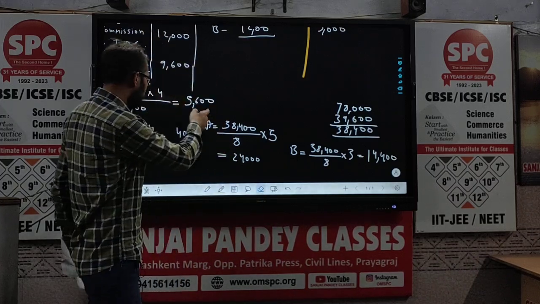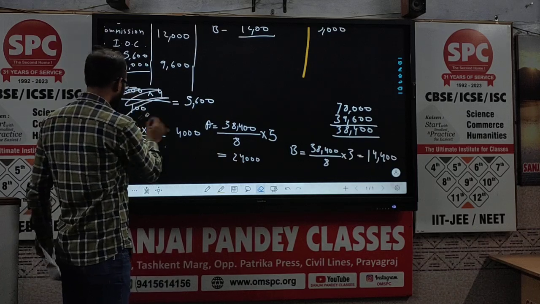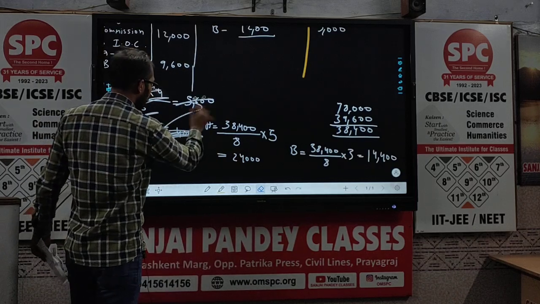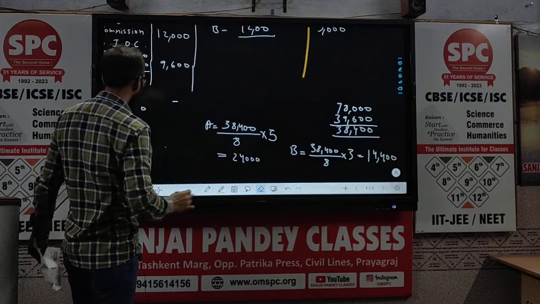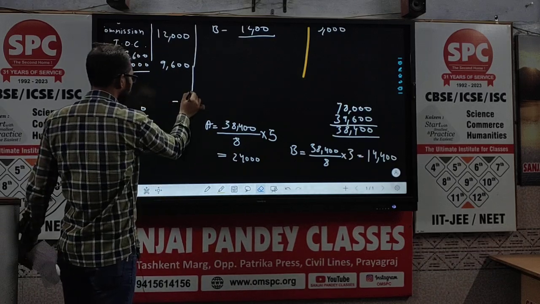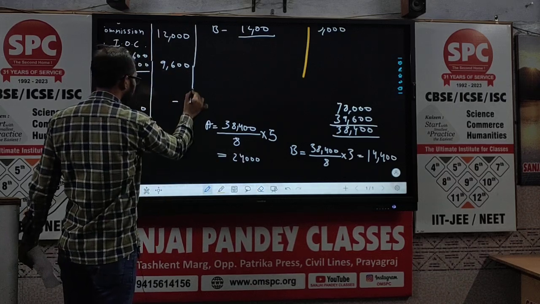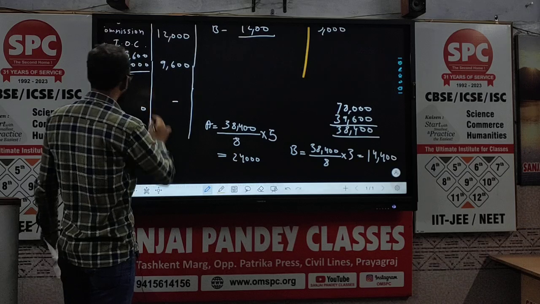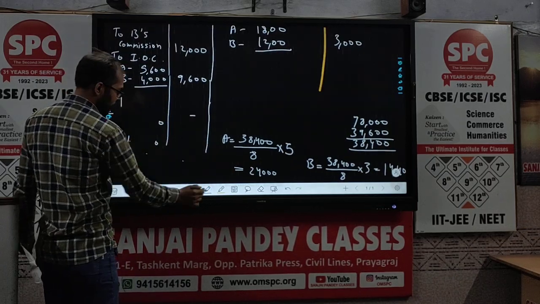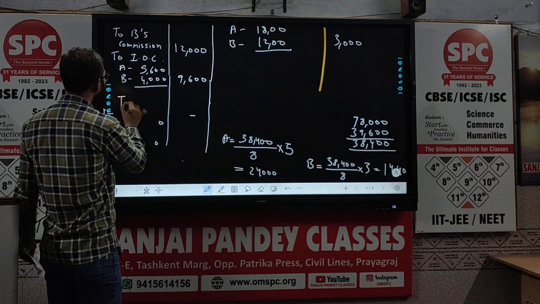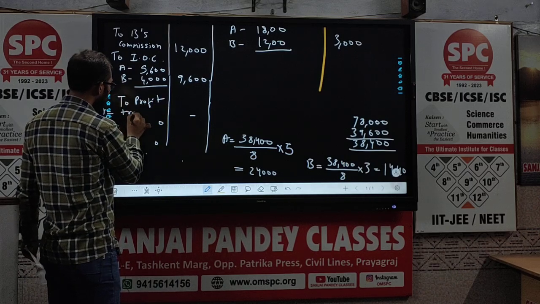Now let's put both of these values in the account. Let me clear this first of all, and then we will put it in the accounts also. So, to profit transferred.